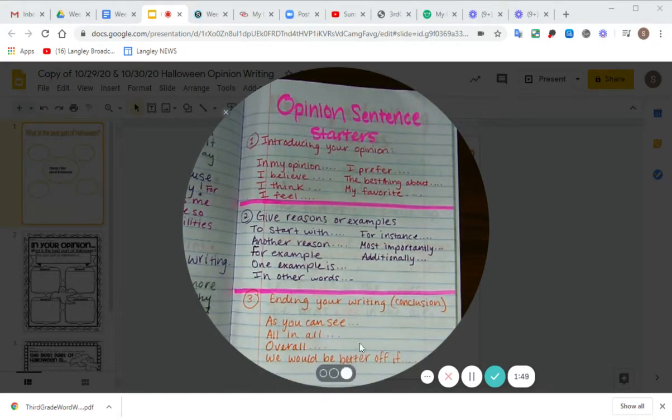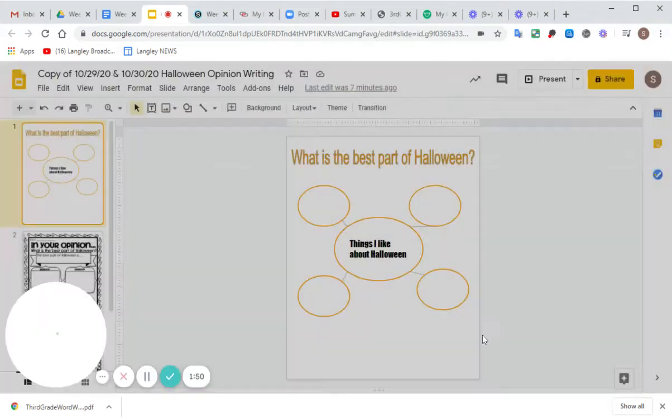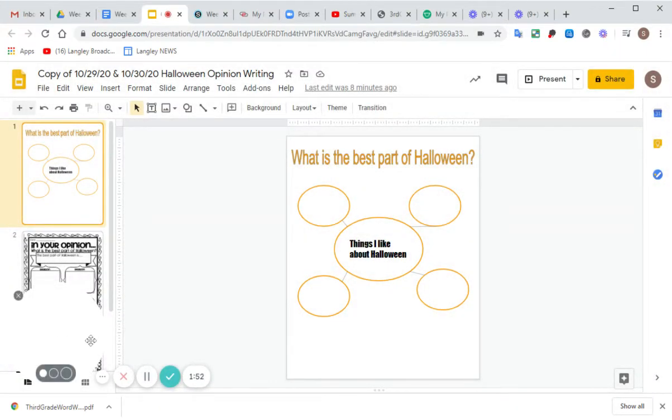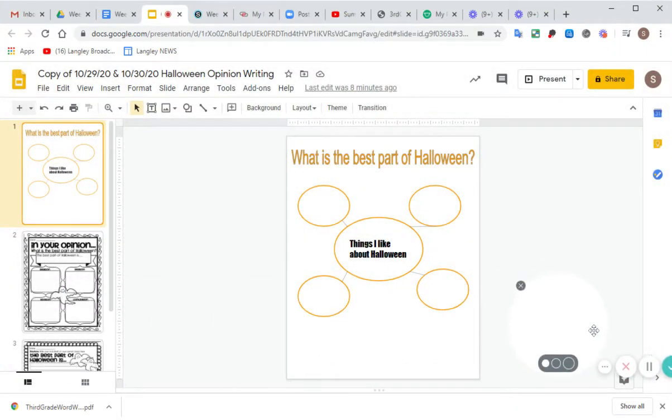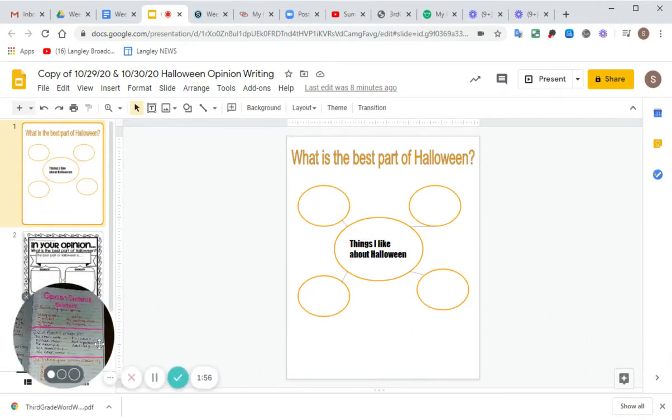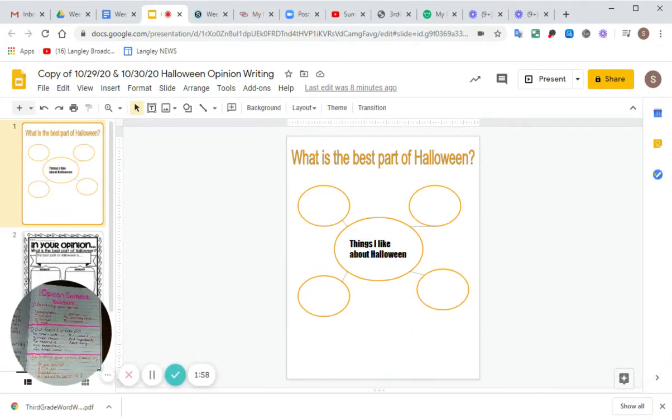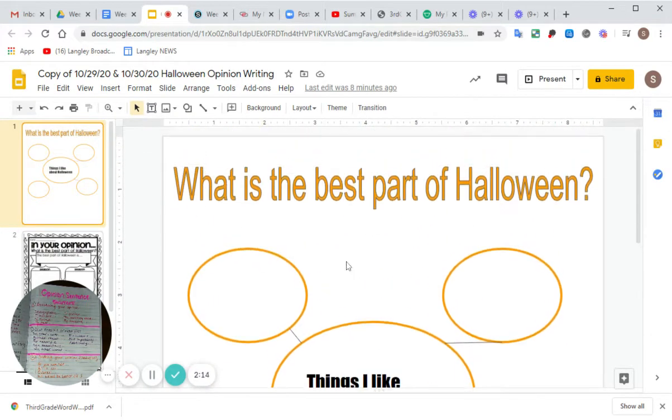Now let's take a look at our assignment here. I'm going to make my little circle smaller. This is our prompt, and this is going to be your assignment in Schoology. When you open up this assignment in Schoology, it'll be called Halloween Opinion Writing, or what is the best part of Halloween? Let me zoom in so we can see this better. This is your prompt.